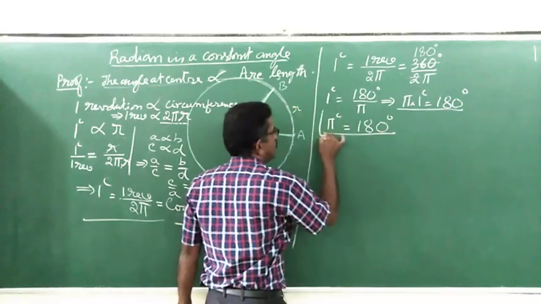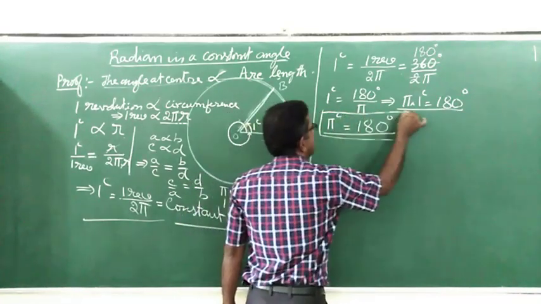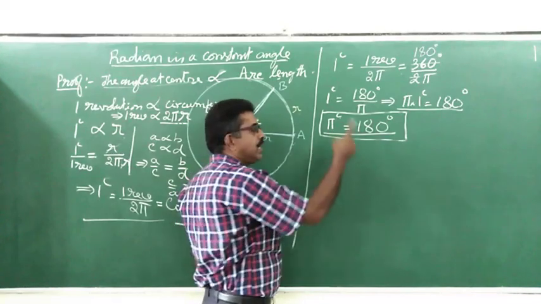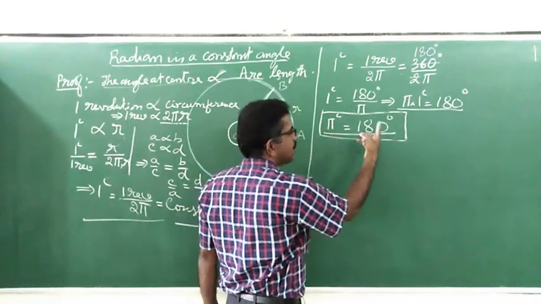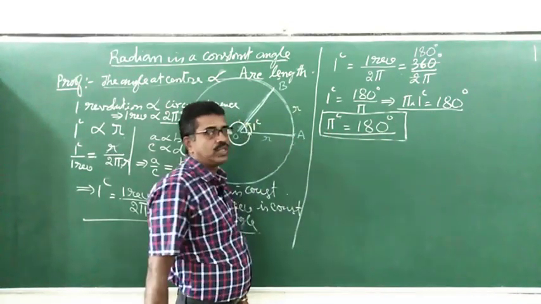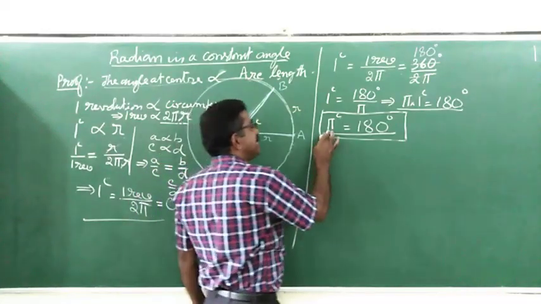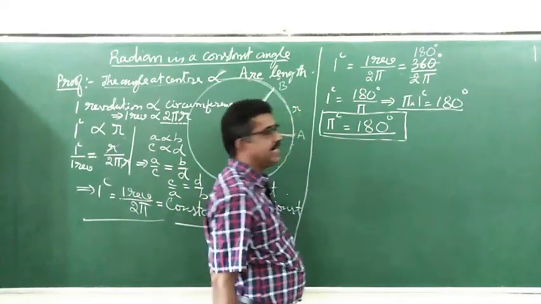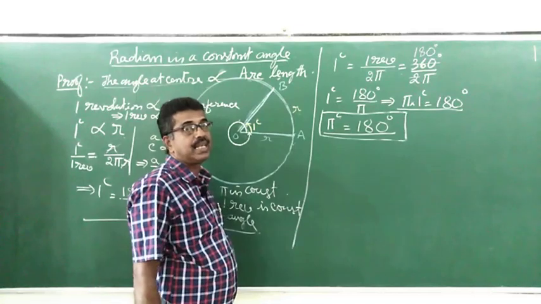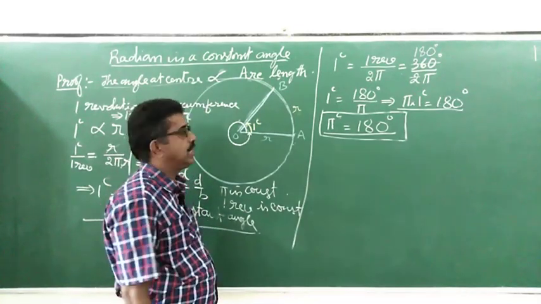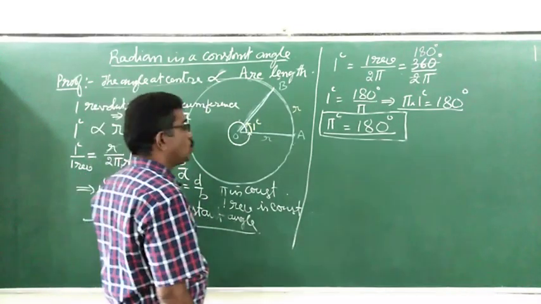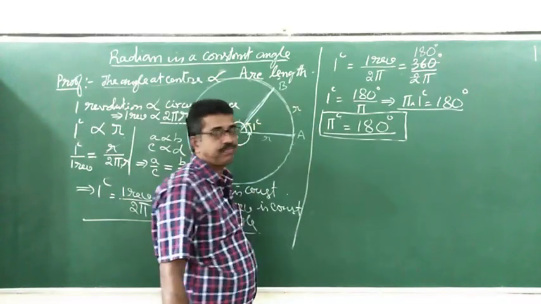This is a very, very important formula which gives you the relation between radian measure and degree measure. Pi radian is always equal to 180 degree. This has to be committed to memory. Keep it safely in your memory.